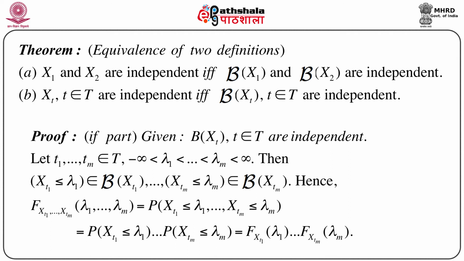So if we consider the joint distribution function of this collection of random variables, that is the joint distribution function of Xt1, Xt2, ..., Xtm, which is given by capital F of Xt1, Xt2, ..., Xtm at lambda 1, lambda 2, ..., lambda m, which is nothing but a probability. This is just by the definition of joint distribution function. This is equal to probability of capital X of t1 less than or equal to lambda 1, and so on, capital Xtm less than or equal to lambda m.